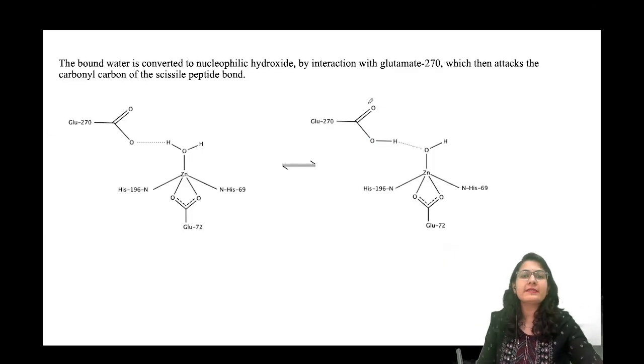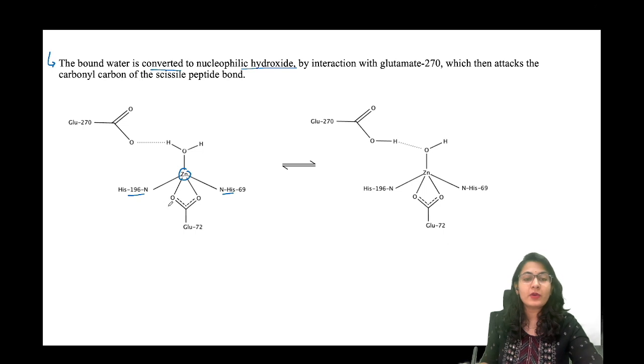All right, so let's see the mechanism, how the reaction is happening. It's a very popular and a very simple mechanism also. So the bound water is converted to nucleophilic hydroxide. What happens first? Zinc is connected to histidine, all right, and the carboxylate of the glutamate, very good. It has a loosely bound water molecule. So that loosely bound water molecule is going to be converted into a nucleophile, which we call zinc bound hydroxide. It is a very important term, okay?